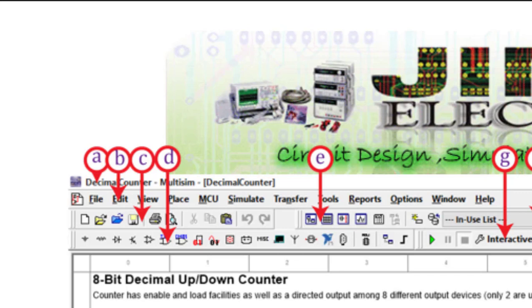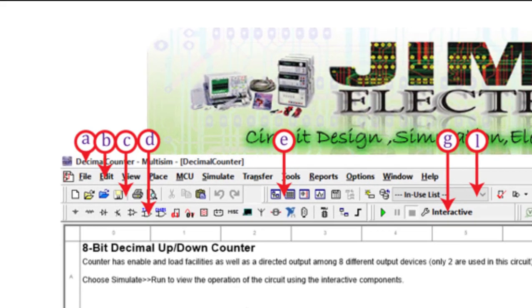Then we have D, the component toolbar. It is used to select components from the Multisim database. The main toolbar is used for common functions. And we have the simulation toolbar, which is used to start, stop, and pause the simulation.